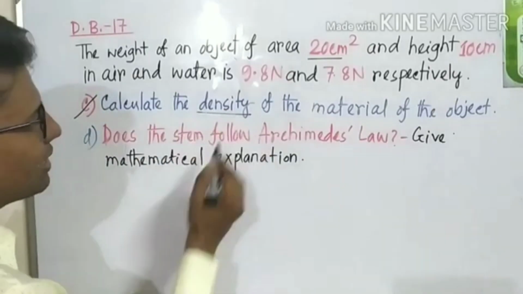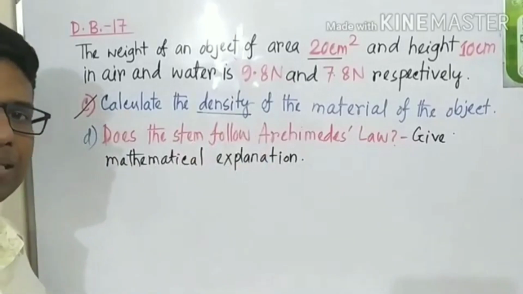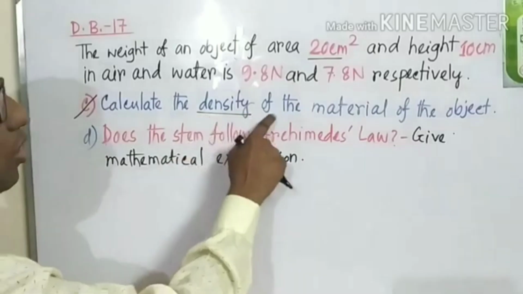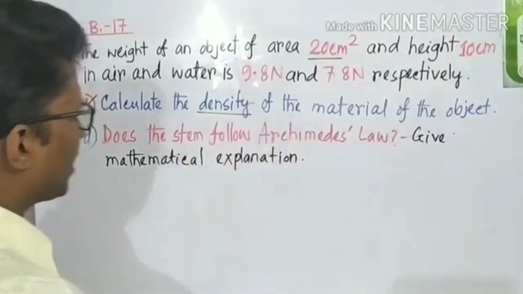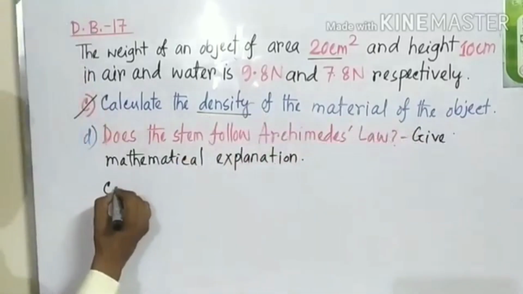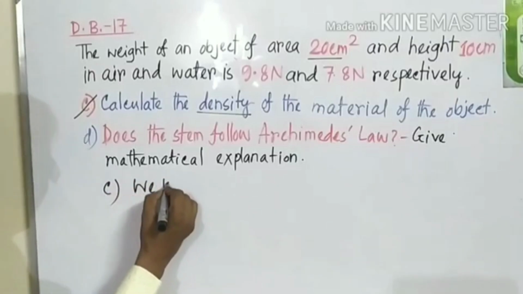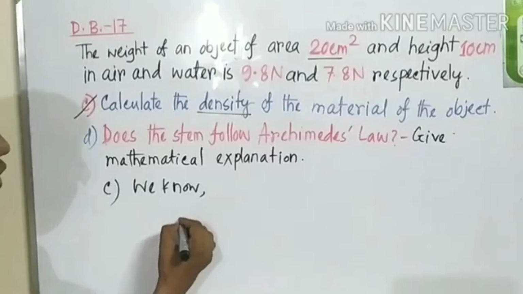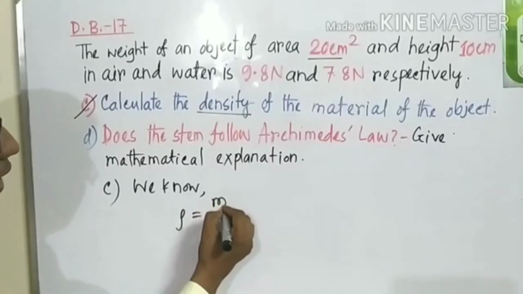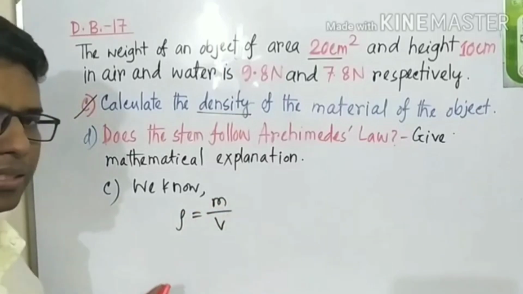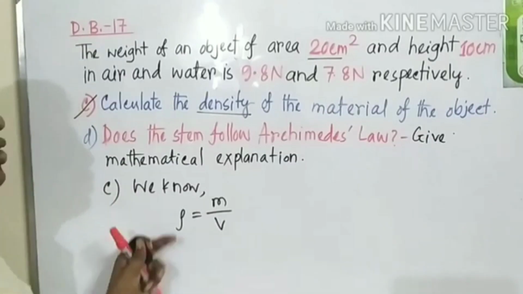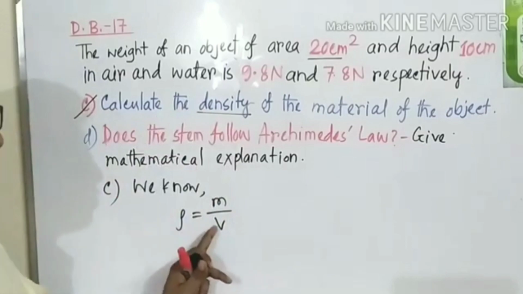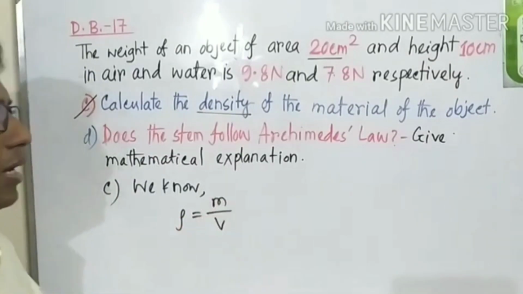Calculate the density. The symbol of density is rho. We have to calculate rho, the density of the material of the object. So the answer will be like this: we know rho is equal to m divided by v. This is the formula by which we can calculate the density of the material.